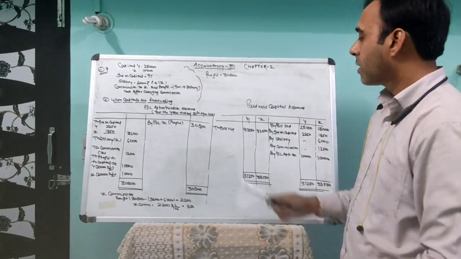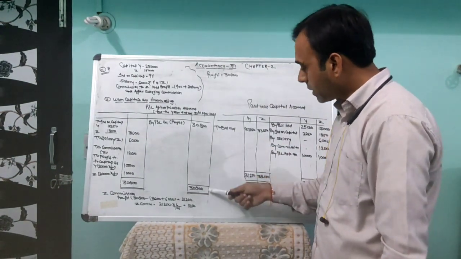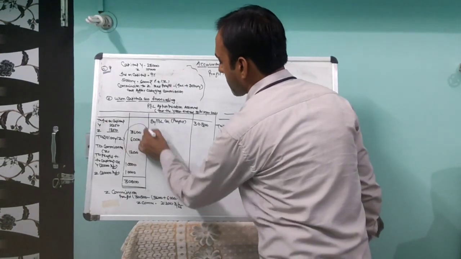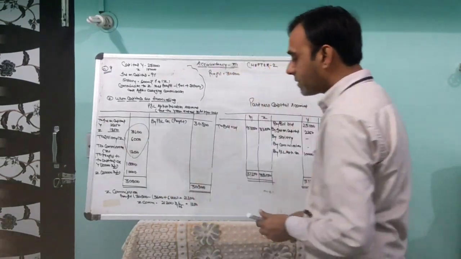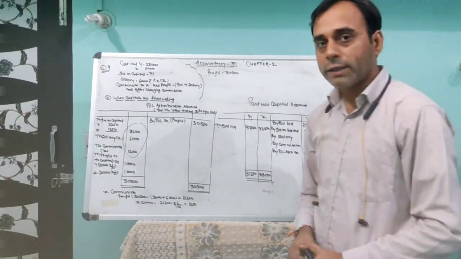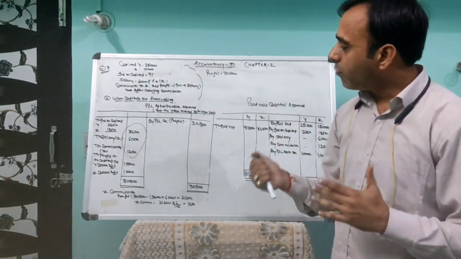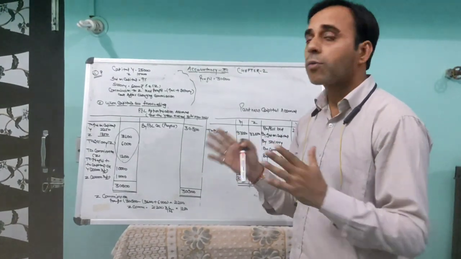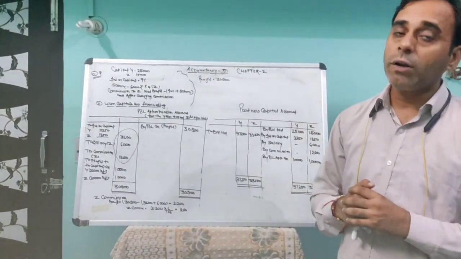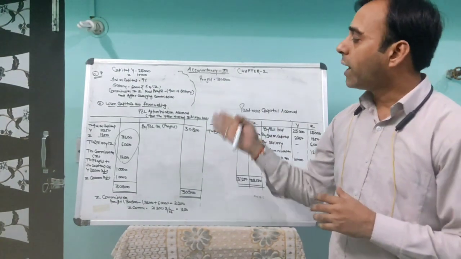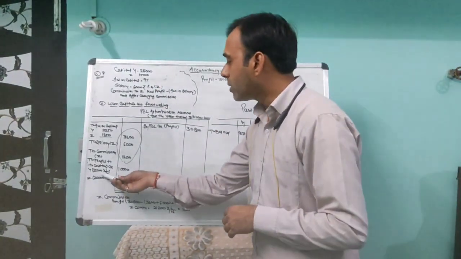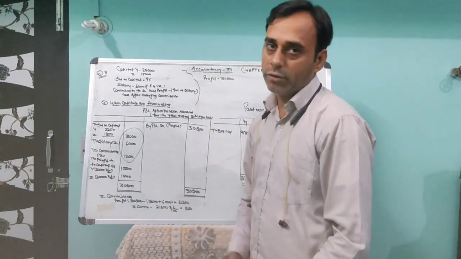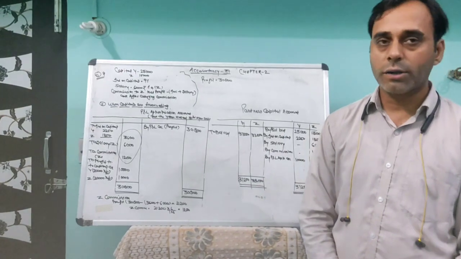Now what are we going to do? We make the total of 30,800 rupees minus these three figures. What is left? 20,000 rupees is left. That is the profit to be distributed among Y and Z in their profit sharing ratio. No profit sharing ratio is given in the question, so it will be divided equally. So 20,000 into 1/2, 10,000 rupees will be given to Y and 10,000 rupees to Z. In that way, the P&L appropriation account will be done.